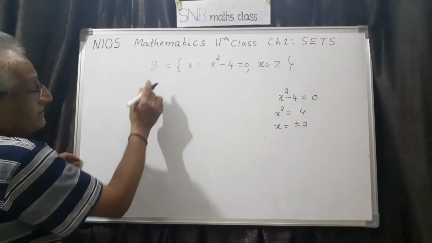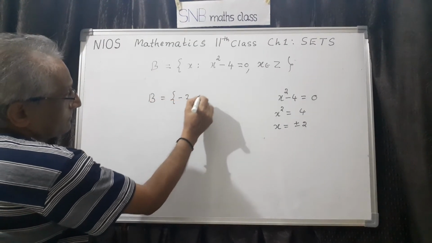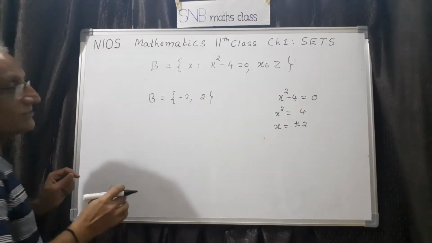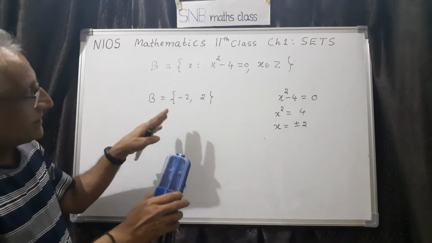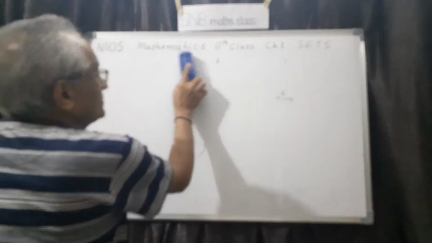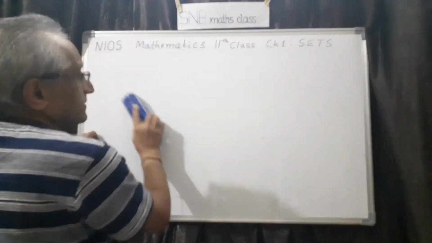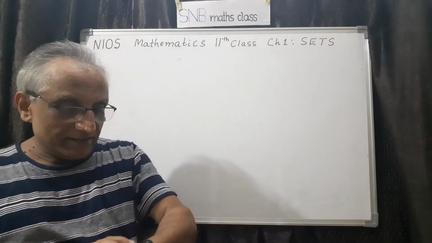Therefore, when you write the same set in roster form, you have to write minus 2, 2. So this is the procedure. So let me stop here for the concept of roster method and rule method. As I told you, let us take the examples later. Now let me proceed further.